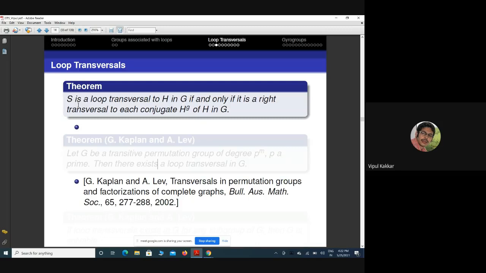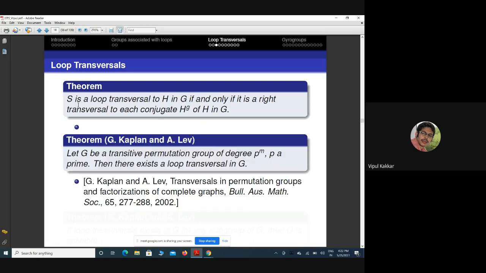Okay. Now some authors were interested in when a loop transversal exists in a group. Kaplan and Lev proved that if G is a transitive permutation group of degree p^n, where p is a prime, then there exists a loop transversal in G. This is one of the interests in this area, whether a loop transversal exists or not.